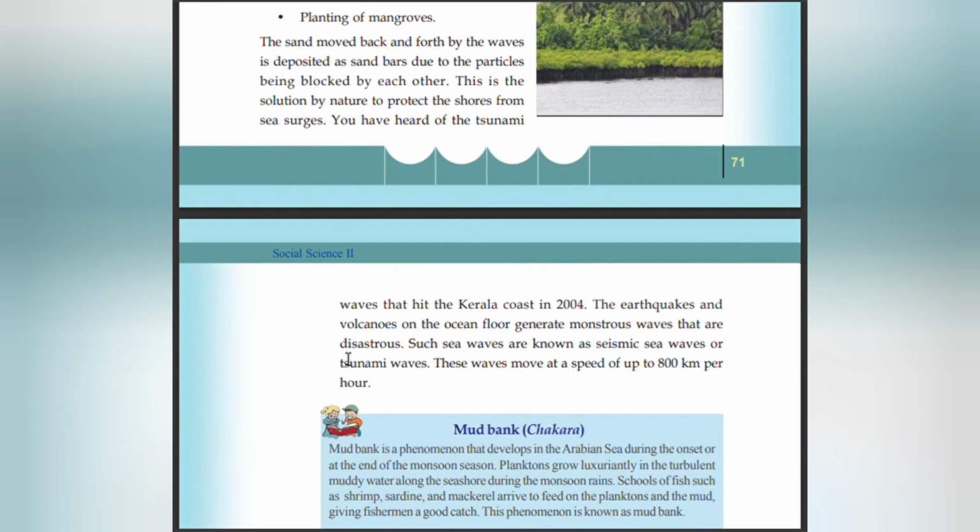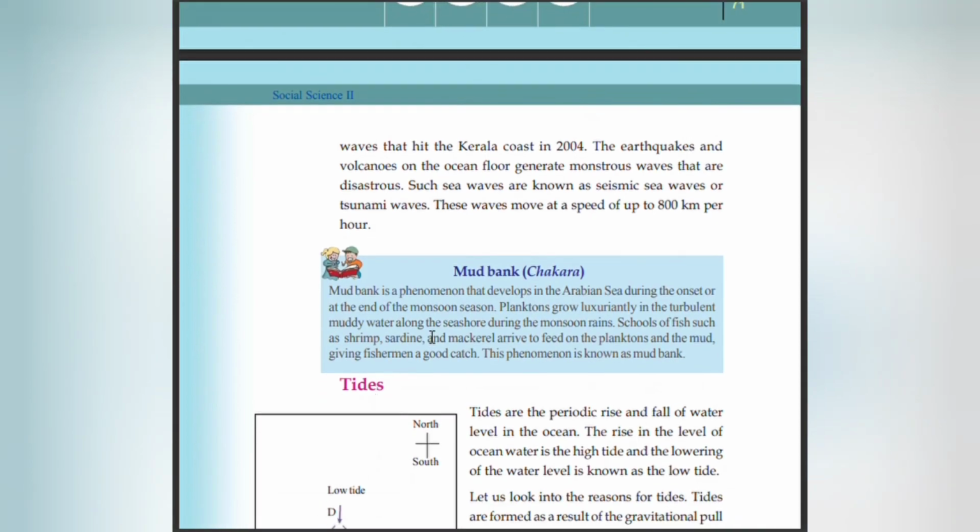You have heard of the tsunami waves that hit Kerala in 2004. The earthquakes and volcanoes of the ocean floor generate monstrous waves that are disastrous. Such sea waves are known as seismic sea waves, tsunami waves. These waves move at a speed of up to 800 km per hour.